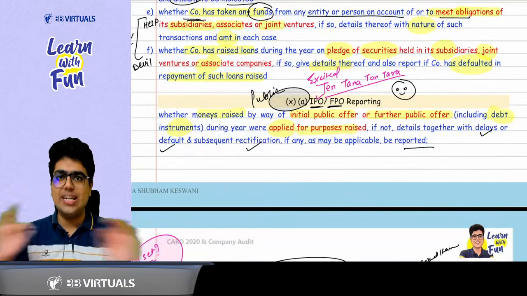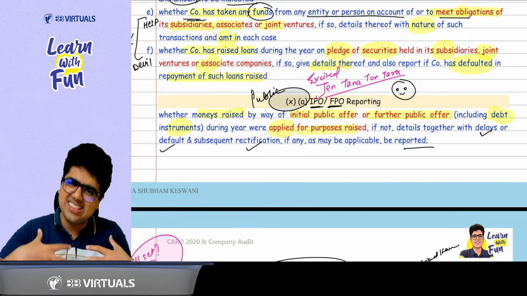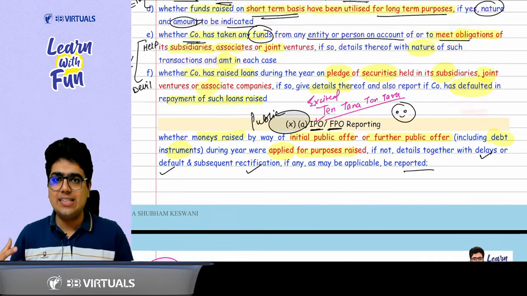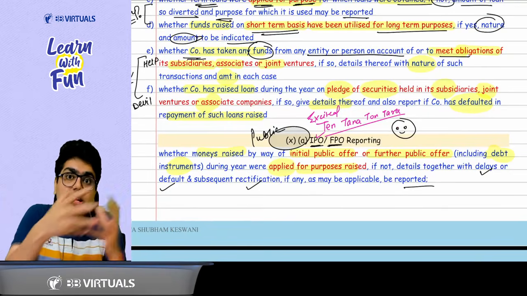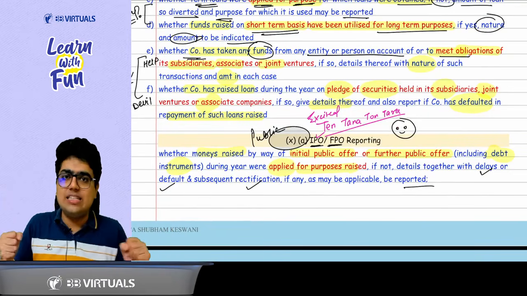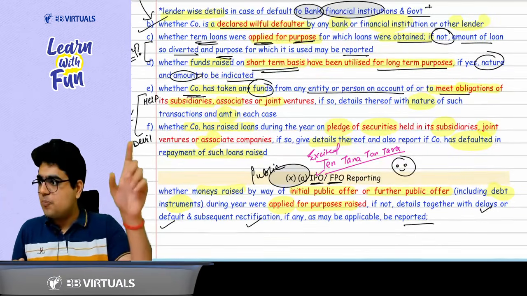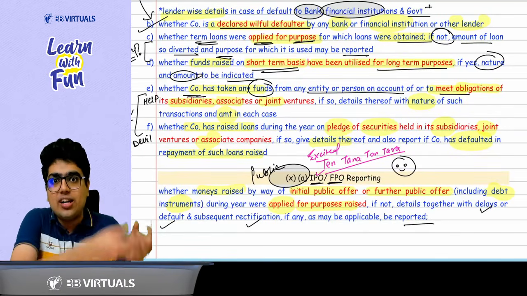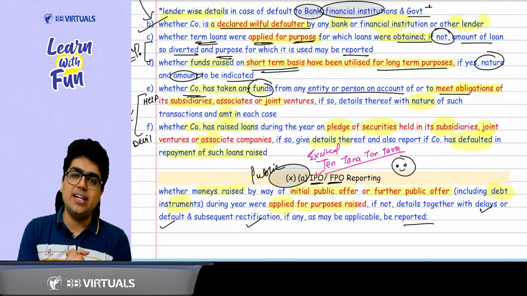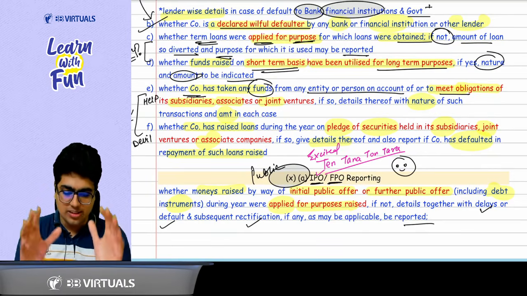Last 2 points are about SAJV. You are helping the SAJV, you are acting as a devil. What was the point of helping a SAJV? You have taken the loan for the meeting of obligations of SAJV. Okay, sir. And the next point was, you have taken the loan by pledging your securities in the SAJV, and in case you have made a default, you need to disclose the same also.